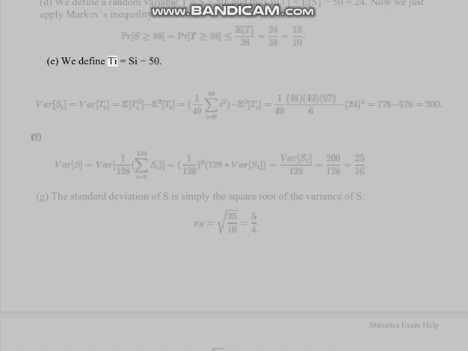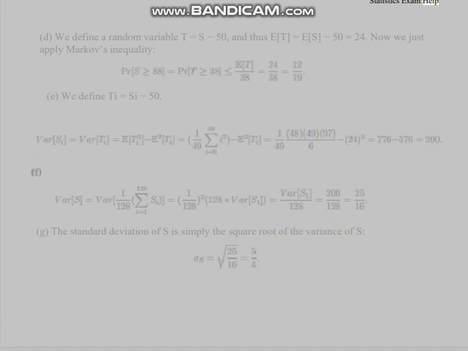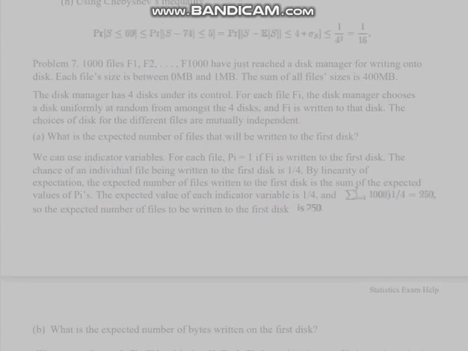E. We define T equals C minus 50. G. The standard deviation of S is simply the square root of the variance of S. H. Using Chebyshev's inequality.